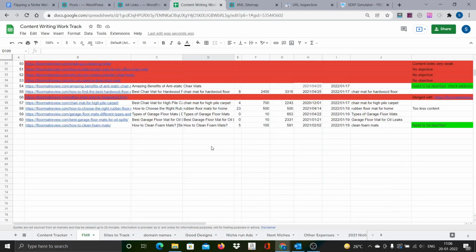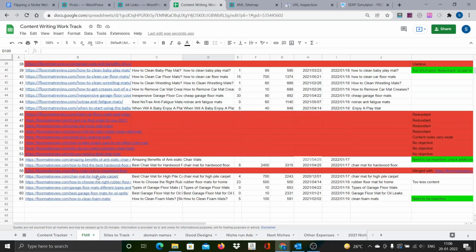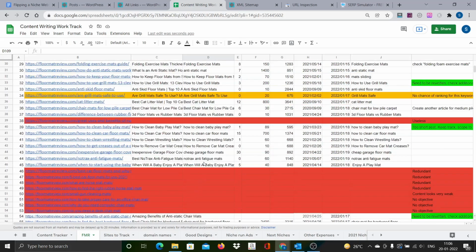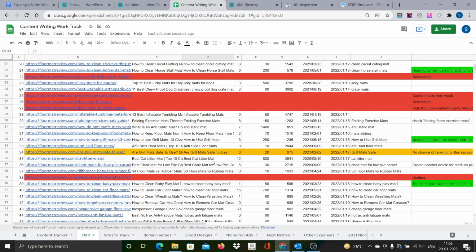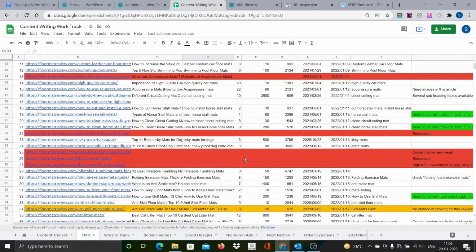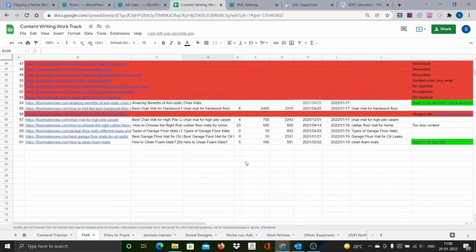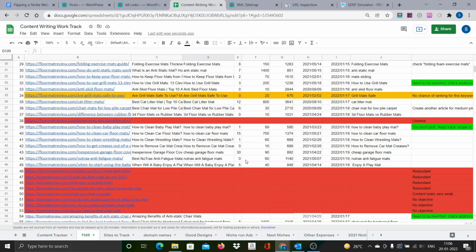I just had a quick glance at nearly 60 pages, and wherever there was a possibility to make some minor corrections I did it, but it was not an in-depth review or audit. Whatever you see marked in red are the pages that I felt were of absolutely no use to the site, so I deleted those pages. There are another 25-30 pages to quickly check for the basic details. I will do that anyway, but meantime I thought I would take a quick break and start doing some keyword analysis and get some content written.